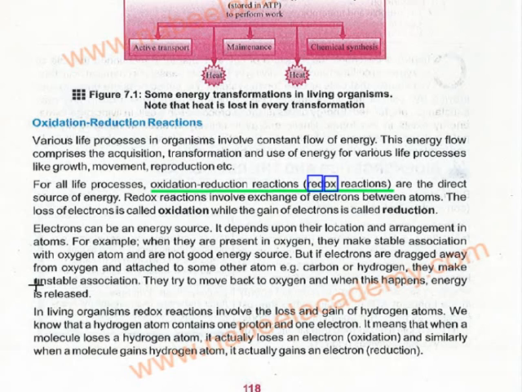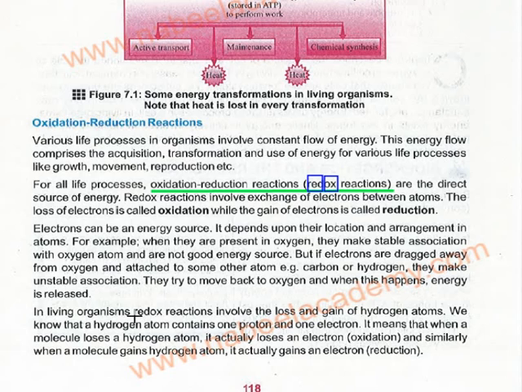They make an unstable association, so they try to move back to oxygen. When this happens, energy is released. So this is known as which kind of reaction? Oxidation reaction.